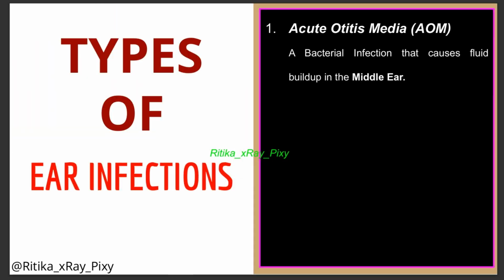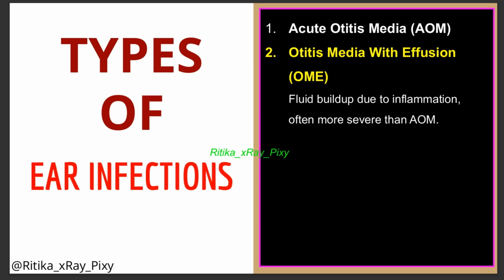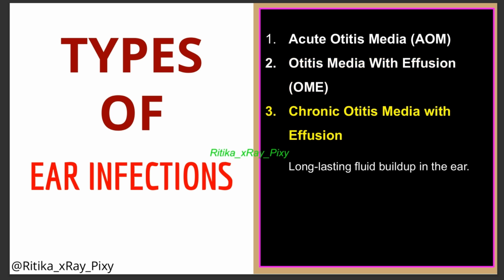Here you can see we have different types of ear infection. First, acute otitis media, a sudden infection with symptoms like ear pain and fever. Second, we have otitis media with effusion, where fluid remains in the middle ear after the infection has cleared. Sometimes it causes temporary hearing loss. Third, we have chronic otitis media, a recurring or long-lasting infection that can lead to complications if untreated.